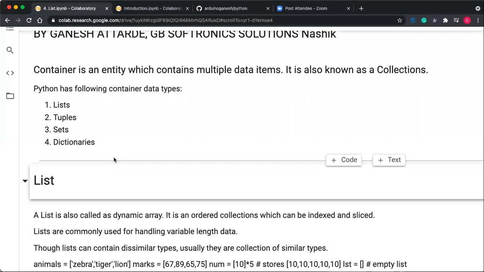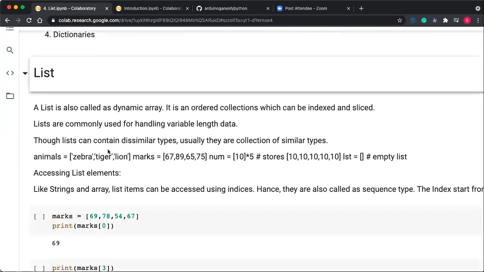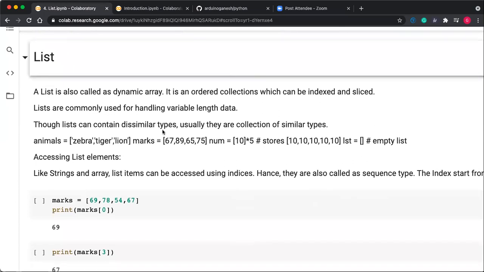Generally in C language we define this as a structure. The structure contains heterogeneous data items. Here also the list contains heterogeneous data items, but here the list can be accessed as an array. So it is a dynamic array which contains heterogeneous data items. It is an ordered list. Remember that it is an ordered collection which can be indexed and sliced. Whenever you store some data, it is always stored in an ordered manner, so we can give an index, and we can also make a slice.